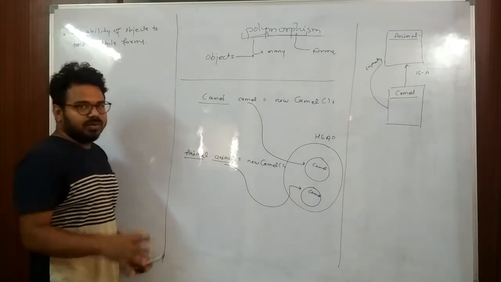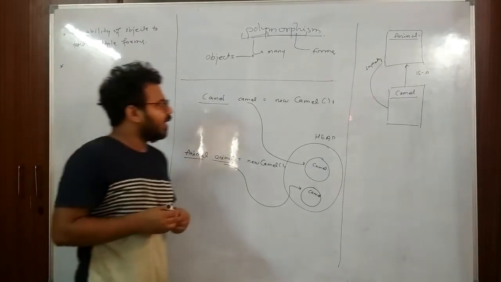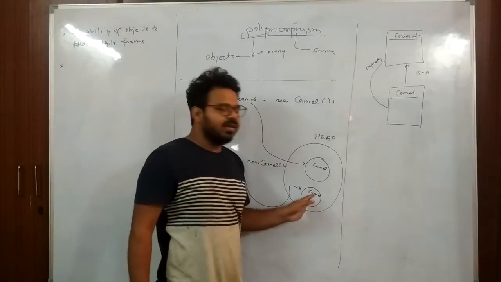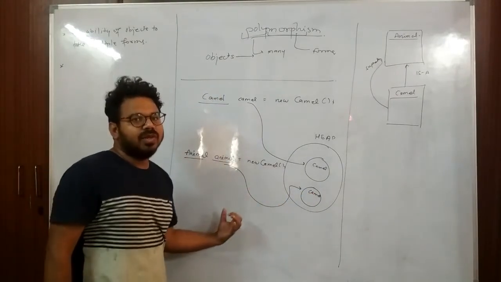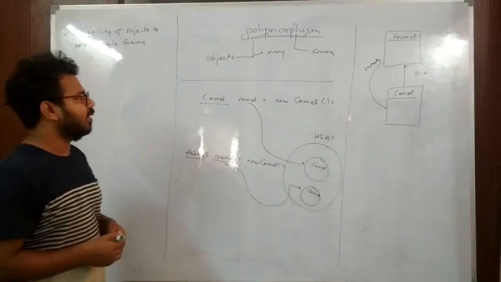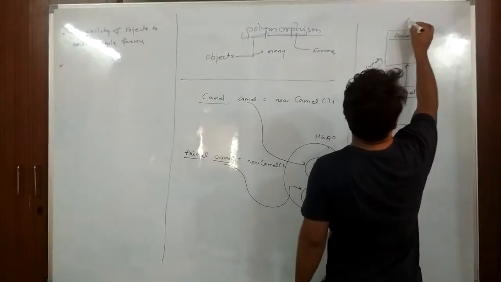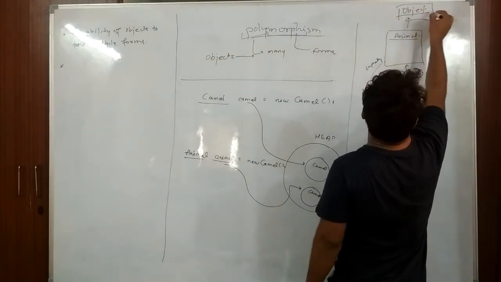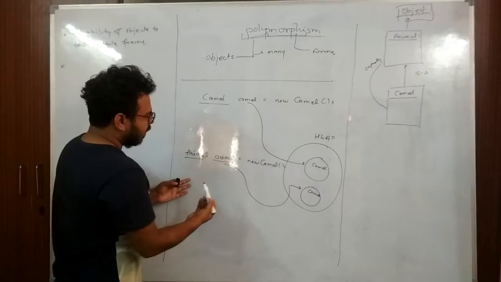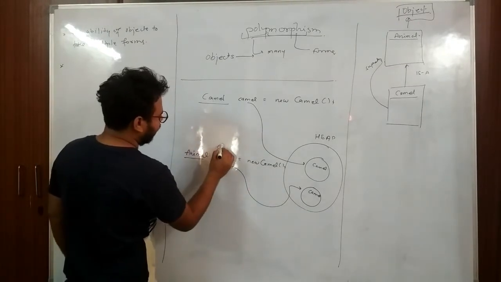So the rule is we can create any object and we can assign this object to its parent reference. As we know, every class directly extends the Object class, so we can assign this camel object to Object also.